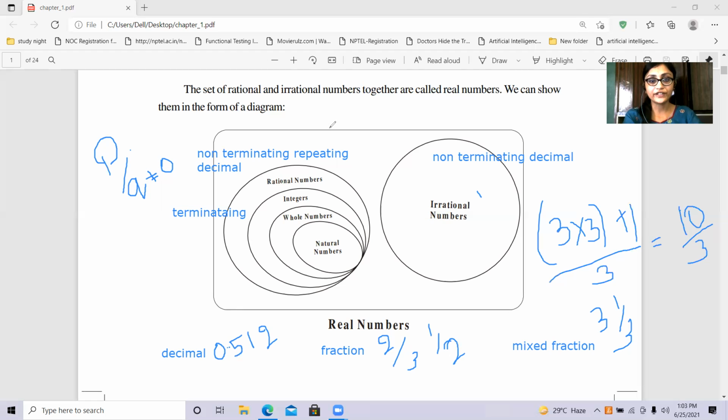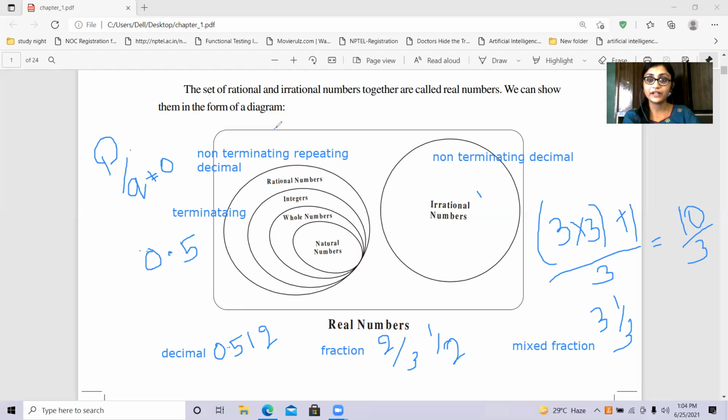And coming to the non-terminating repeating decimal, terminating decimal, and non-terminating decimals, these are the types of the decimal numbers. The numbers which terminate after the decimal are called the terminating decimals. Example, 0.5, which terminates after the decimal point. Hence, it is called a terminating decimal.